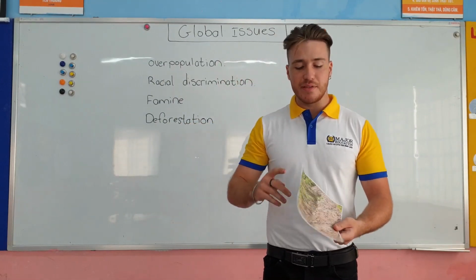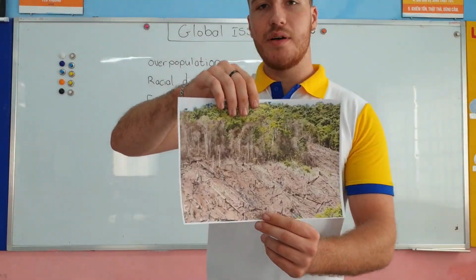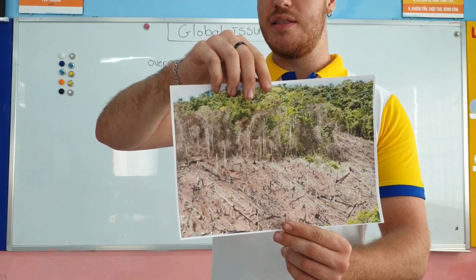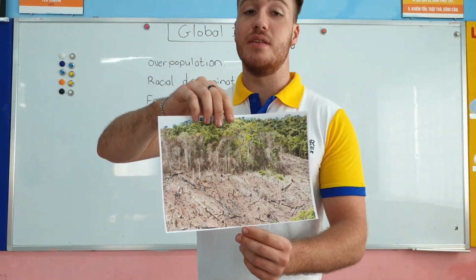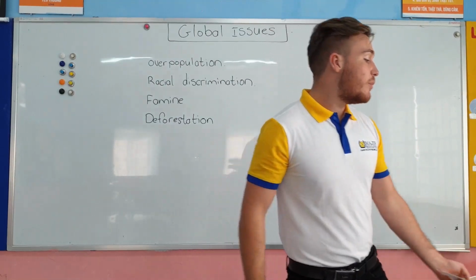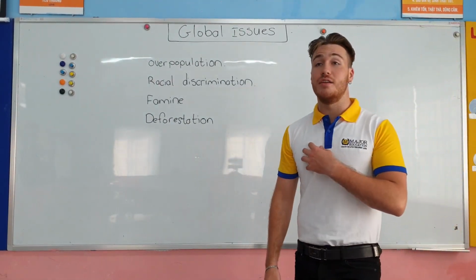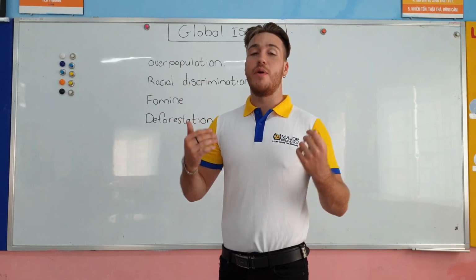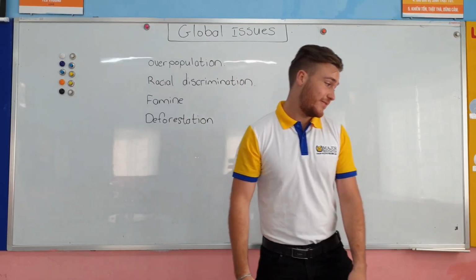When this happens, they kill a lot of animals, a lot of snakes, a lot of different species, because they take away the home. Also, trees are important because they give us oxygen to breathe. If we don't have trees, we have no oxygen, which means we will die.